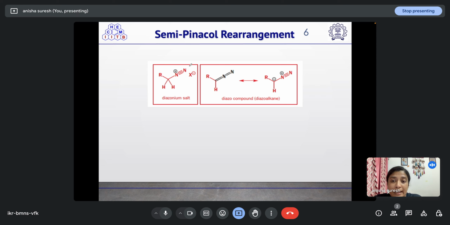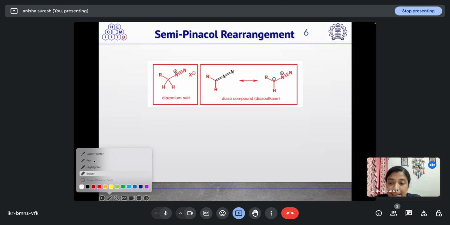Now we have a diazonium salt. If we abstract a proton of this diazonium salt, it will result in the formation of this diazo compound, which can be represented in this form as well, like when the lone pair on this nitrogen will shift here.